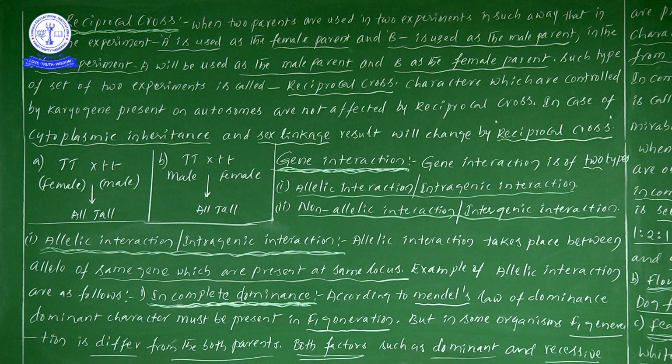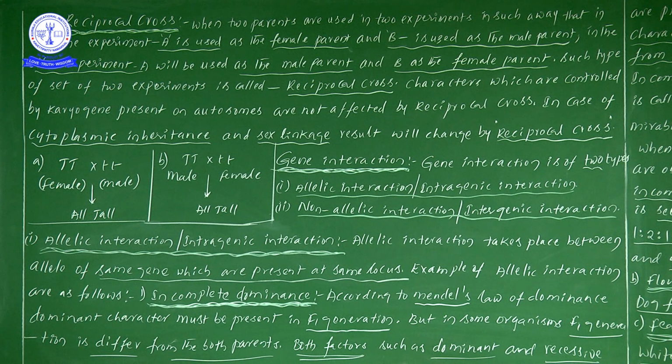Where the gene is present on the chromosome, that particular place we call the locus, and on the gene two different contrasting alleles are present, contrasting and opposite. If you take a monohybrid cross in the F1 generation, we know capital T and small t, capital T tall and small t dwarf. Both come under the same character, height.